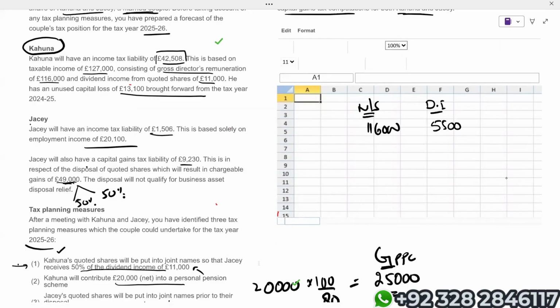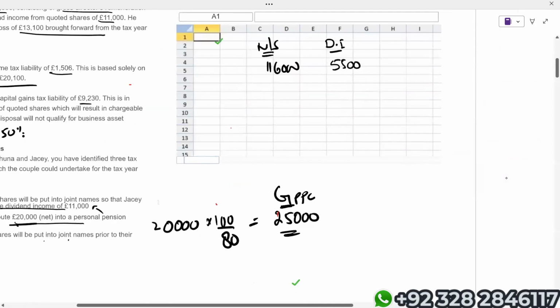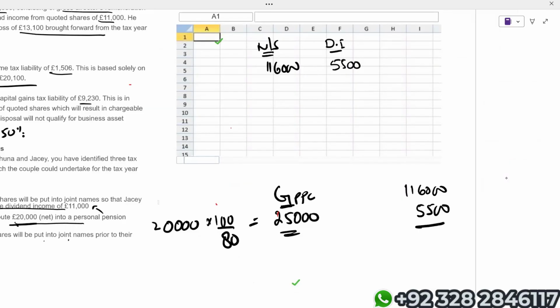One more thing, Kahuna is going to contribute 20,000 net, 25,000 gross, into the personal pension scheme, which means that right now his non-savings income is 1,16,000, dividend income is 5,500. If I add, this is now Kahuna's net income.